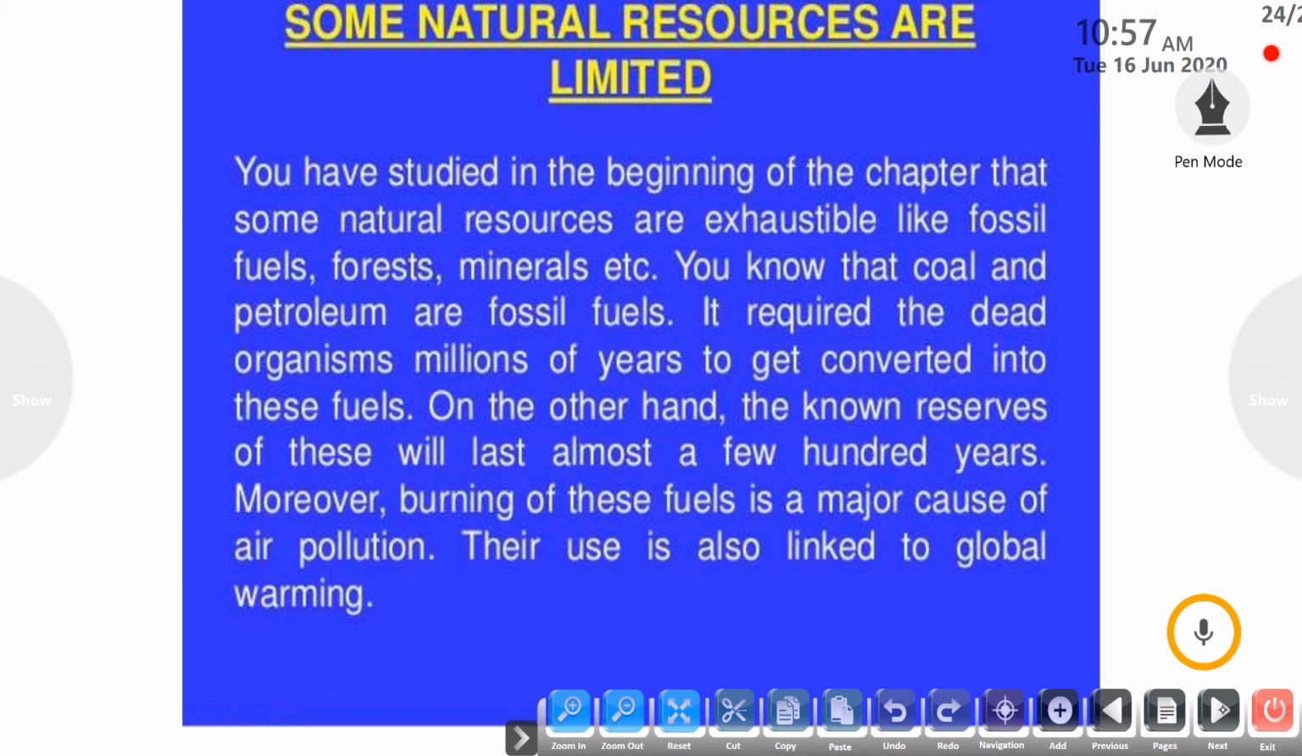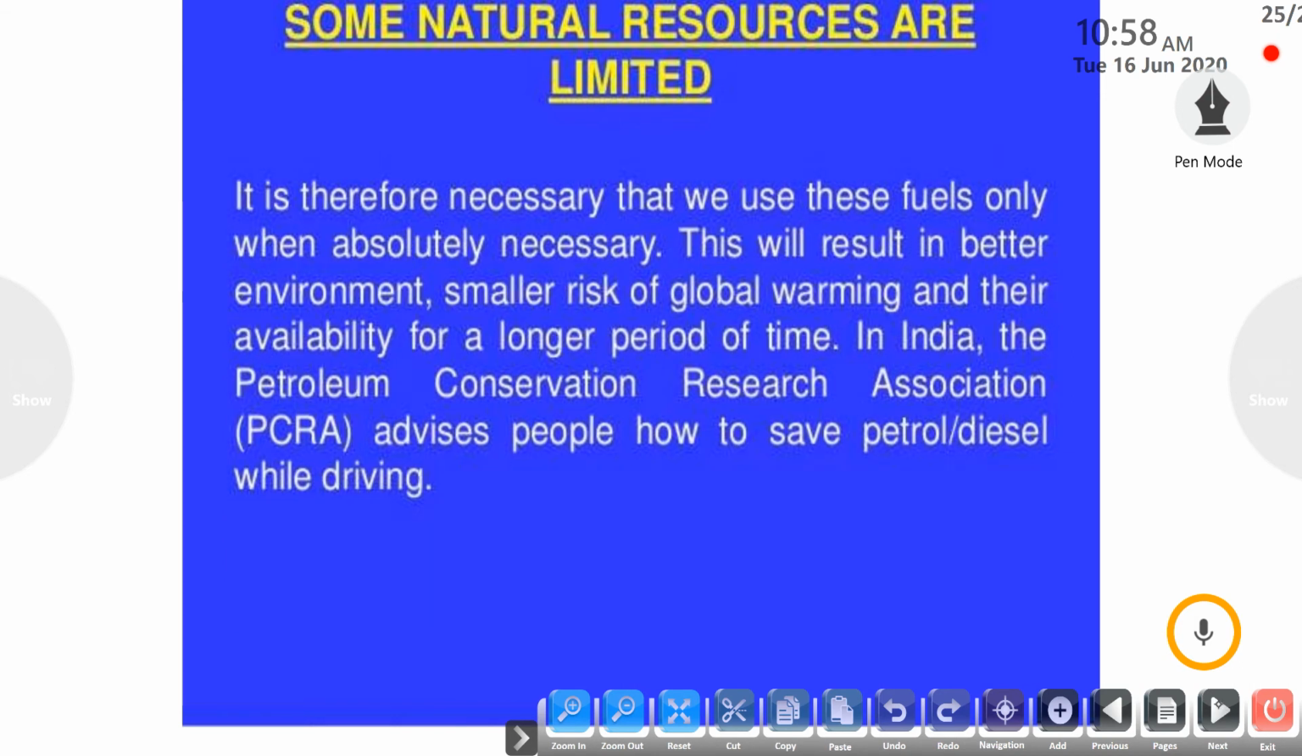Their use is also linked to global warming. These resources are also responsible for global warming. So we should use them wisely so that they remain with us for hundreds of years and do not cause any harm to our environment. It is therefore necessary to use these fuels only when absolutely necessary, not unnecessarily. This will result in a better environment, a smaller risk of global warming, and their availability for a longer period and for the next generations.